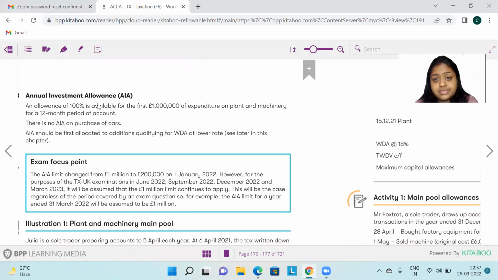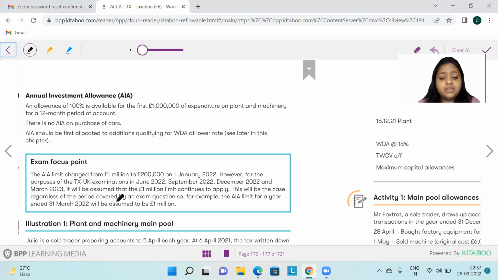Now, when you're giving your exam, you don't have to apportion it between the period till December 21 and then January 22 to March 22. You don't have to do it, because the examination team has given clear instructions that for the June, September, December and March attempts, that is June 22, September 22, December 22 and March 23, you don't have to take 0.2 million anywhere in your questions.